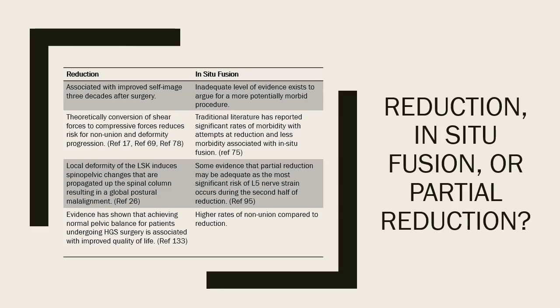Arguments for reduction of deformity include a small amount of literature reporting long-term improved self-image outcomes in the pediatric and adolescent population. Other arguments include a reduced risk of pseudarthrosis, as reduction helps to convert shear forces to compressive forces. Historically, reduction of a high-grade spondylolisthesis has demonstrated higher complication rates compared to in situ fusion and is associated with longer operative times, higher blood loss, and higher risk of neurologic deficit.